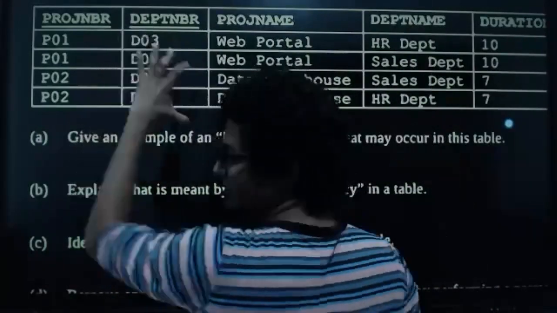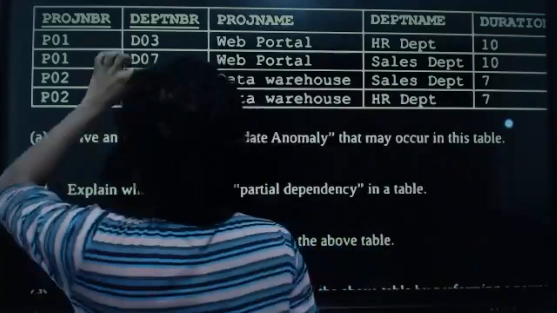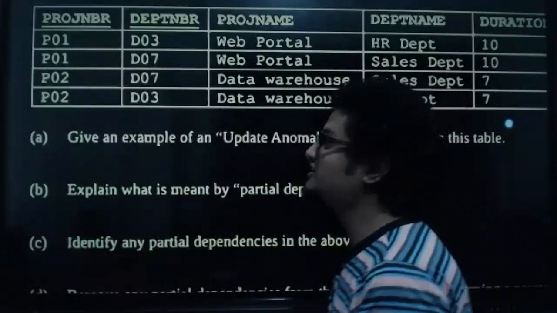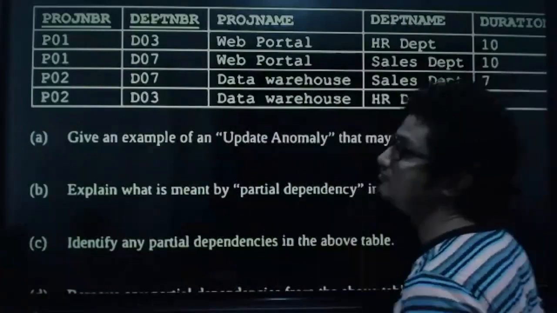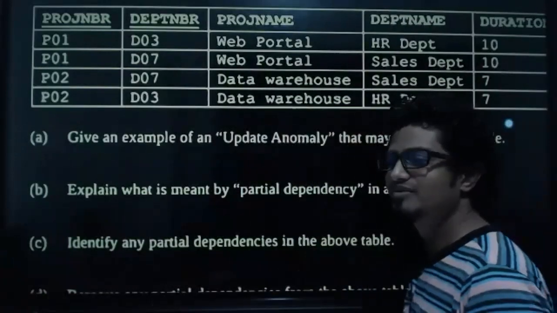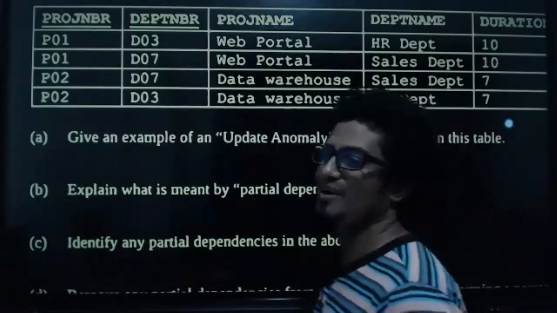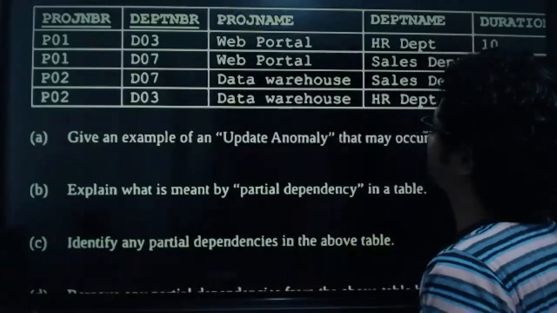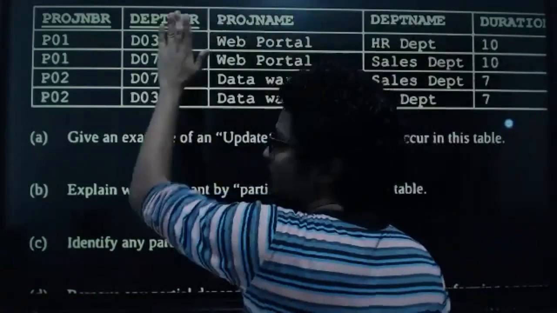Yeah, right. D07, is it the same department name? Yeah, right. So to identify department name uniquely, we need to have only the department number. So there is another partial dependency. Department name depends only on department number.